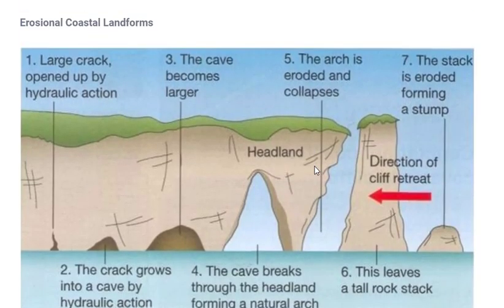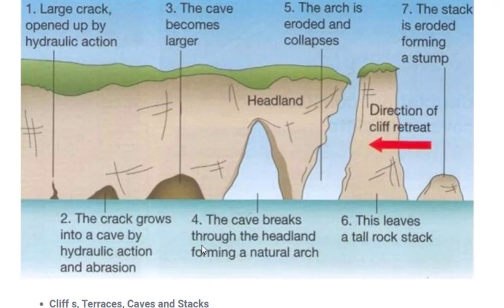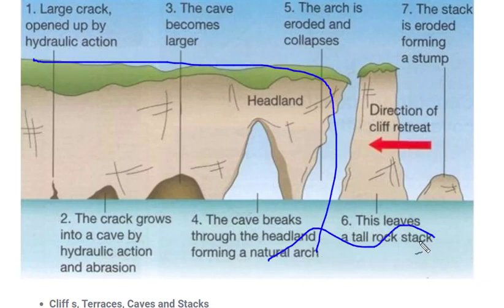Because of these erosional coastal processes, cliffs, terraces, caves and stacks are formed. So how and when are they formed? For example, this is a land area, and here we have lots of water in the ocean. If you have seen in movies, the ocean has its own current. It comes near the land and goes back. There are several sea waves that strike the land and go back, again strike the land and go back. This movement of the sea forms erosional landforms.